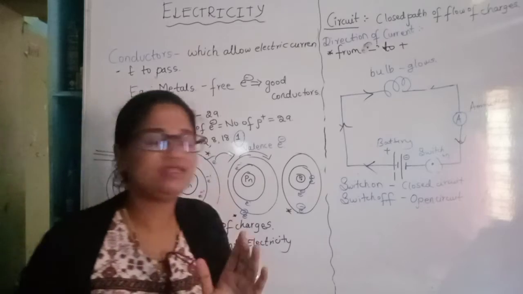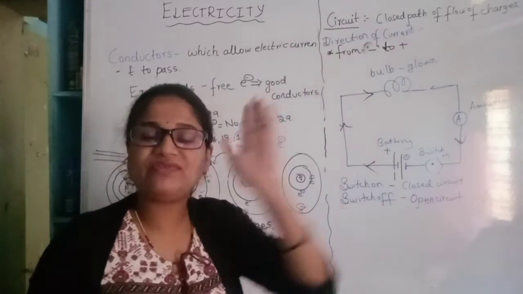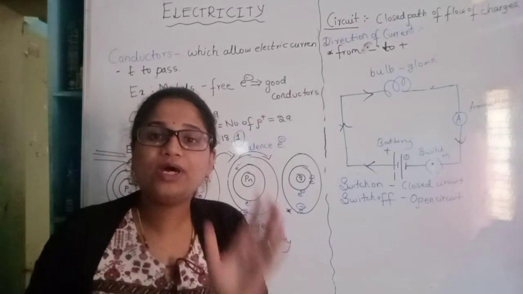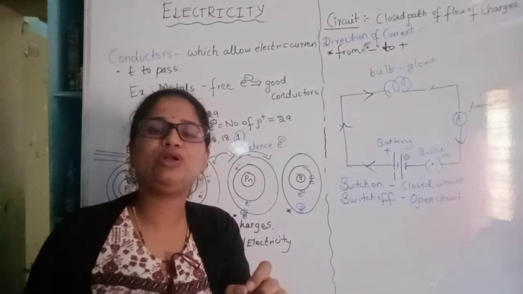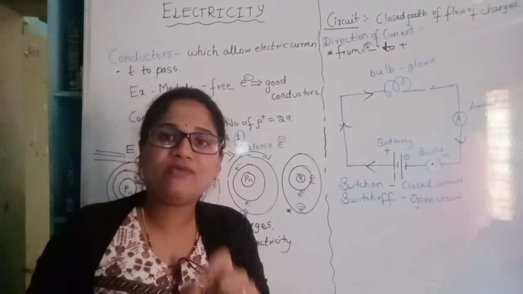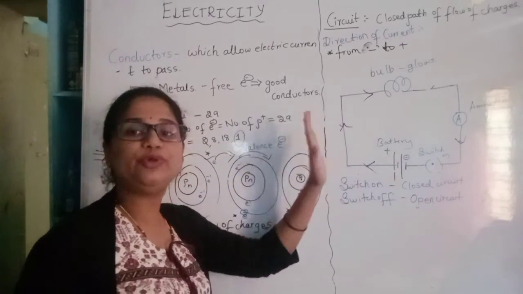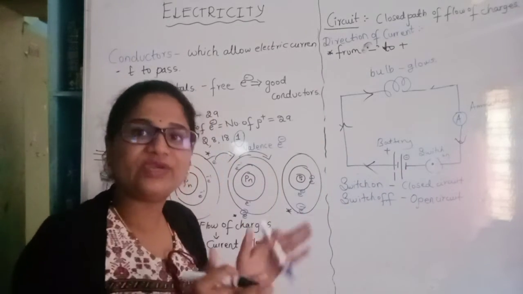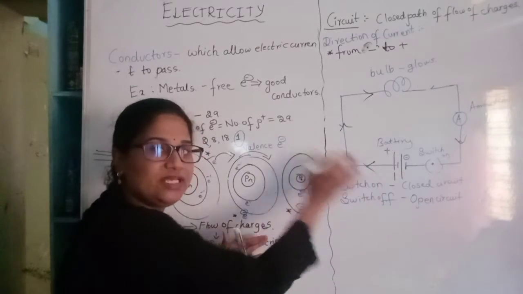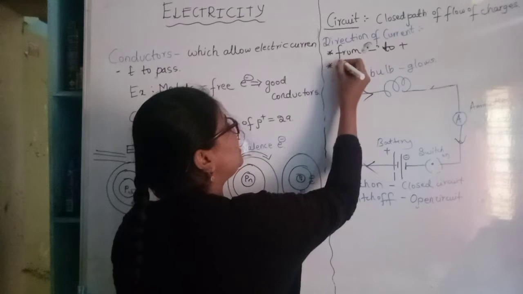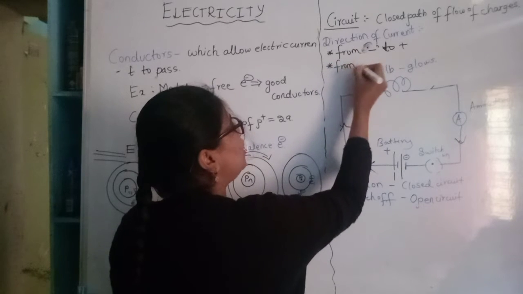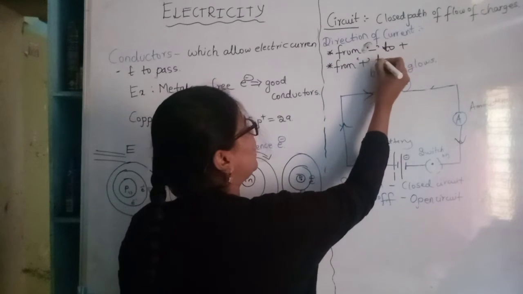We know the correct thing is negative to positive. But our older scientists predicted or discovered that the direction of electric current will always be from positive to negative. So till now we are following this direction only. Till now we are following that the electric current flows from positive to negative.